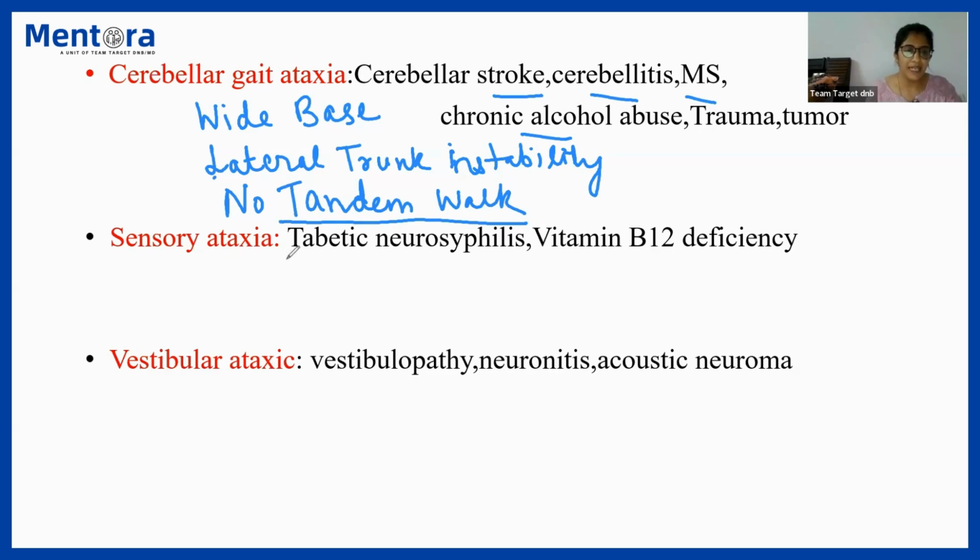The next one is sensory ataxia. So what is sensory ataxia? It is basically seen in conditions like diabetic neuropathy, neurosyphilis. So you all know about tabes dorsalis in case of neurosyphilis, or vitamin B12 deficiency. Classical example of sensory ataxia. So how is it different from cerebellar ataxia? What are the features of sensory ataxia?